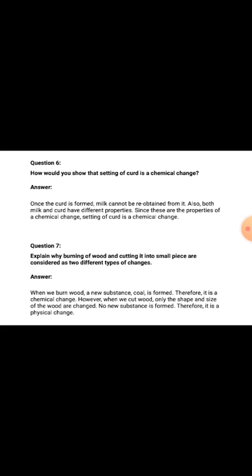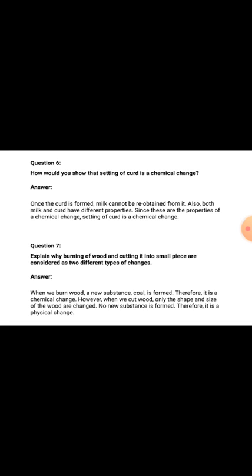Question number 6. How would you show that setting of curd is a chemical change? This is an important question. So your answer is, once the curd is formed, milk cannot be reobtained from it. Also, both milk and curd have different properties. Since these are properties of chemical change, setting of curd is a chemical change. So this is an example of chemical change.